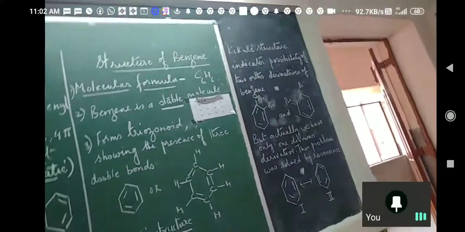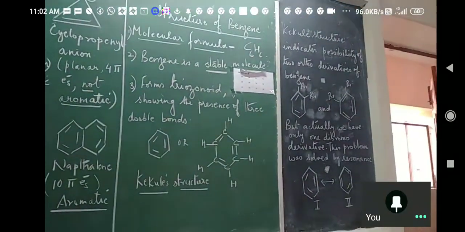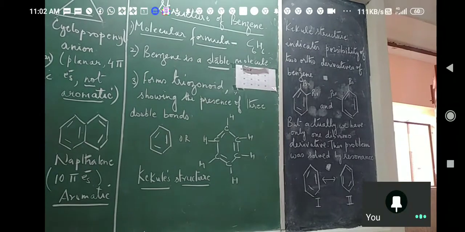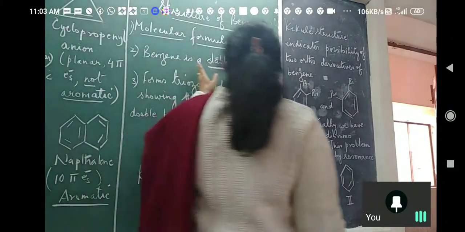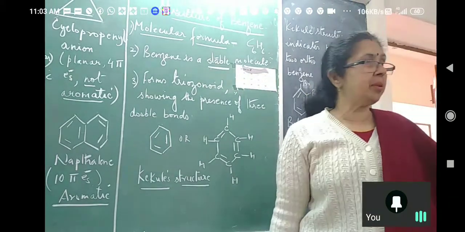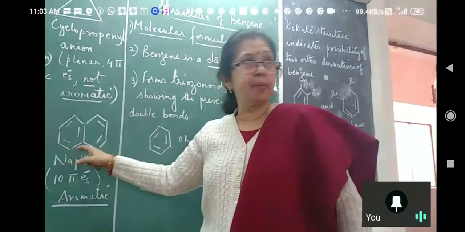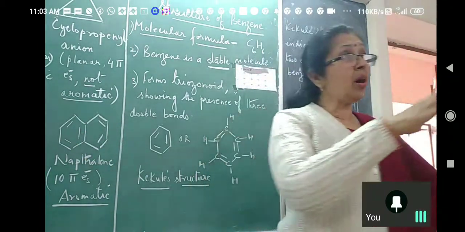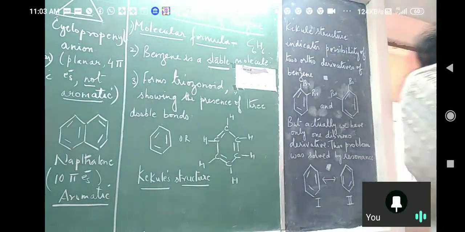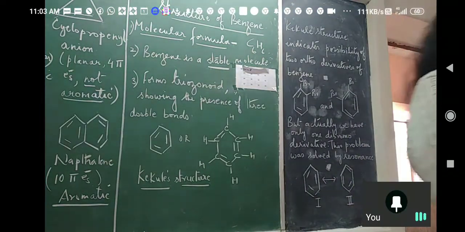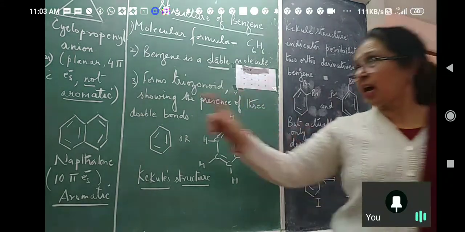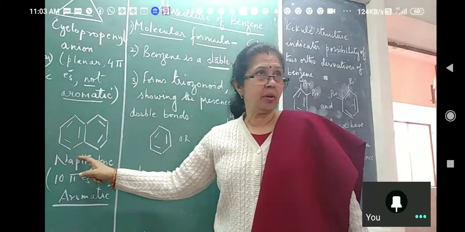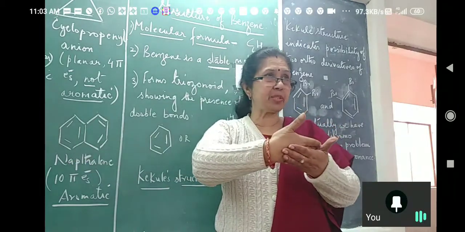All right. Now see what will happen. Second, benzene is a stable molecule. What do you mean by stable? This carbon chain cannot be broken and this pi bond also cannot be broken. So it will not give any addition reaction. Although it has 3 double bonds, no addition reaction will take place. And this carbon to carbon bond is very strong, because the extent of overlap is quite a lot. It is in the plane.